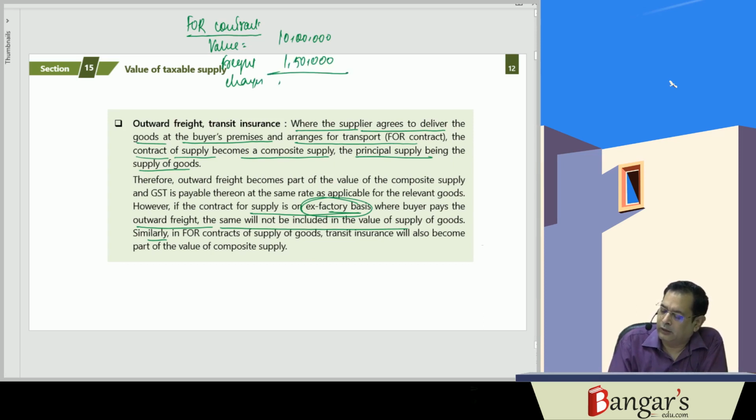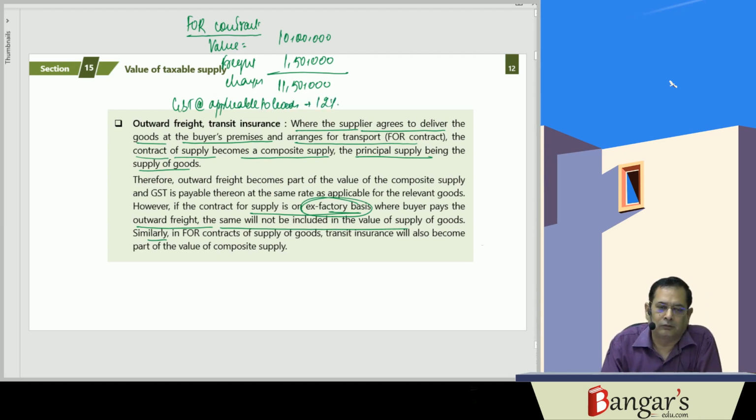So here value of the goods will be 11,50,000 rupees and GST will be charged at the rate applicable to goods. That is say 12% is the GST. Though freight charges are charged at the rate of 5%, because it's a composite supply